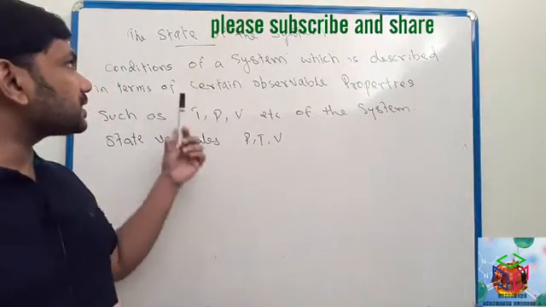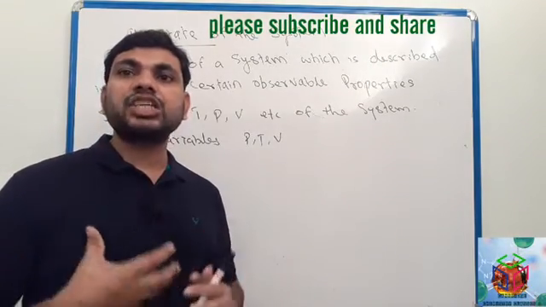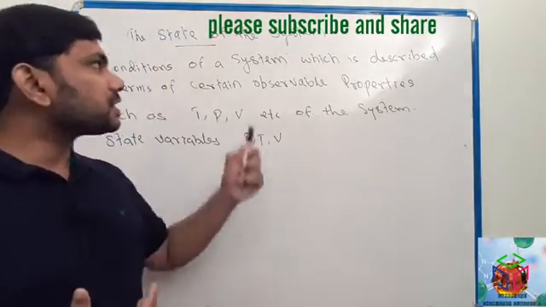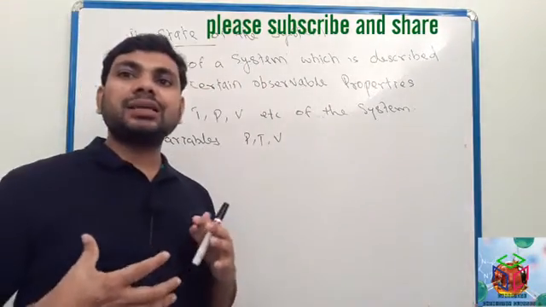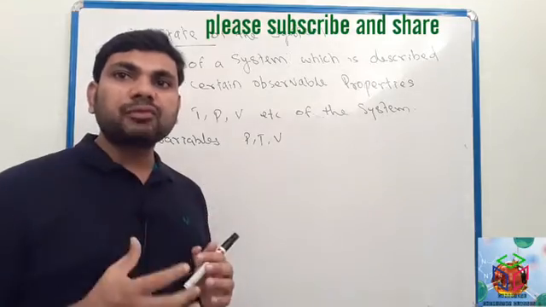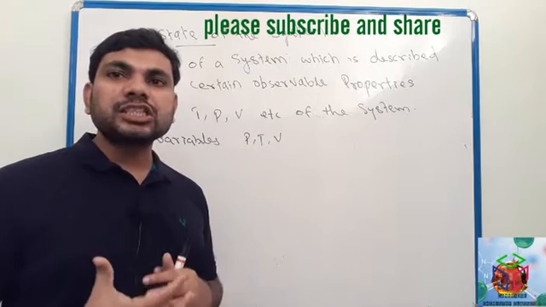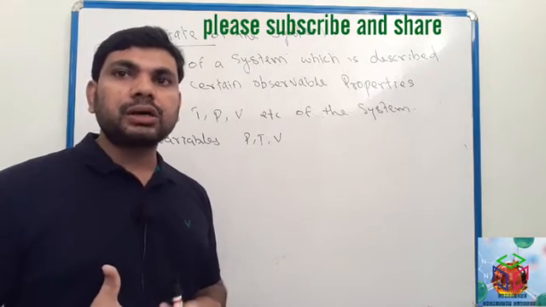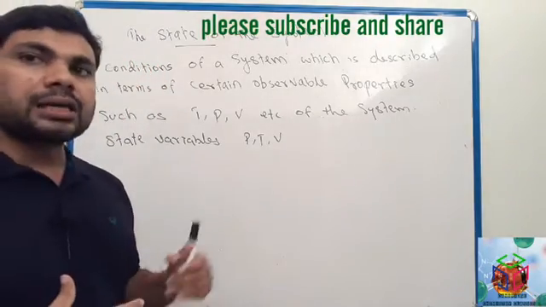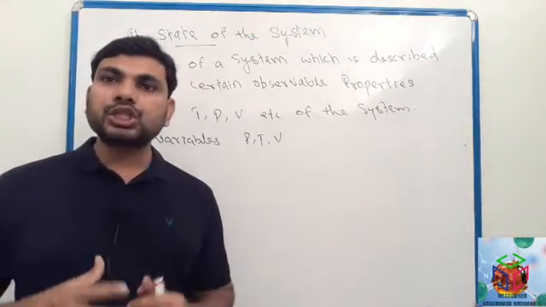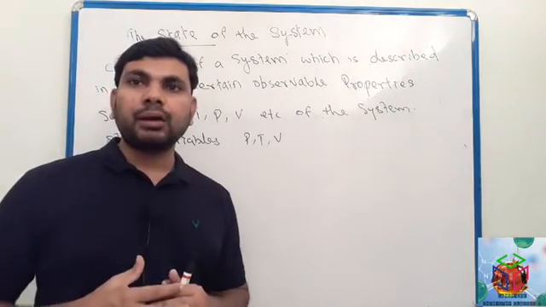So here we discuss state of the system. State of the system means certain conditions. These conditions of the system are described by some observable properties, such as pressure, temperature, volume. This is called state of the system. And here pressure, temperature, volume, etc. are state variables.